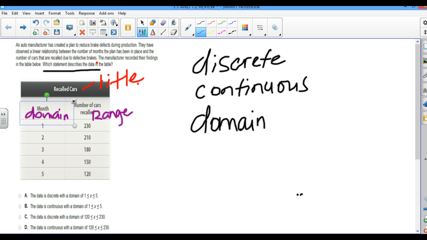And then here my title again lets me know that we are talking about recall cars. Now since we are talking about recall cars, that means we cannot have a fraction of a number of cars. So this data here will be discrete. Whenever we have to count something, the data will be discrete. All right, I'm going to go ahead and jot it down here.